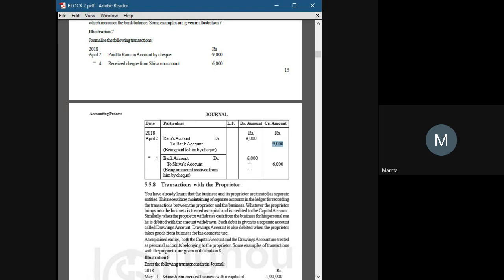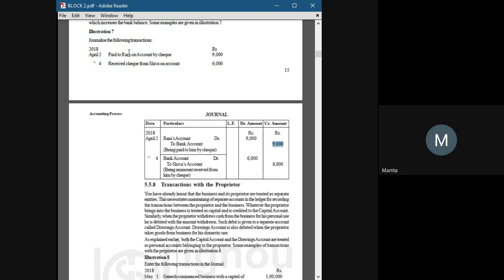Then we take the difference of them, and then we will know about the income. So that's why we have to make the entry in two accounts, like Ram account and bank account.